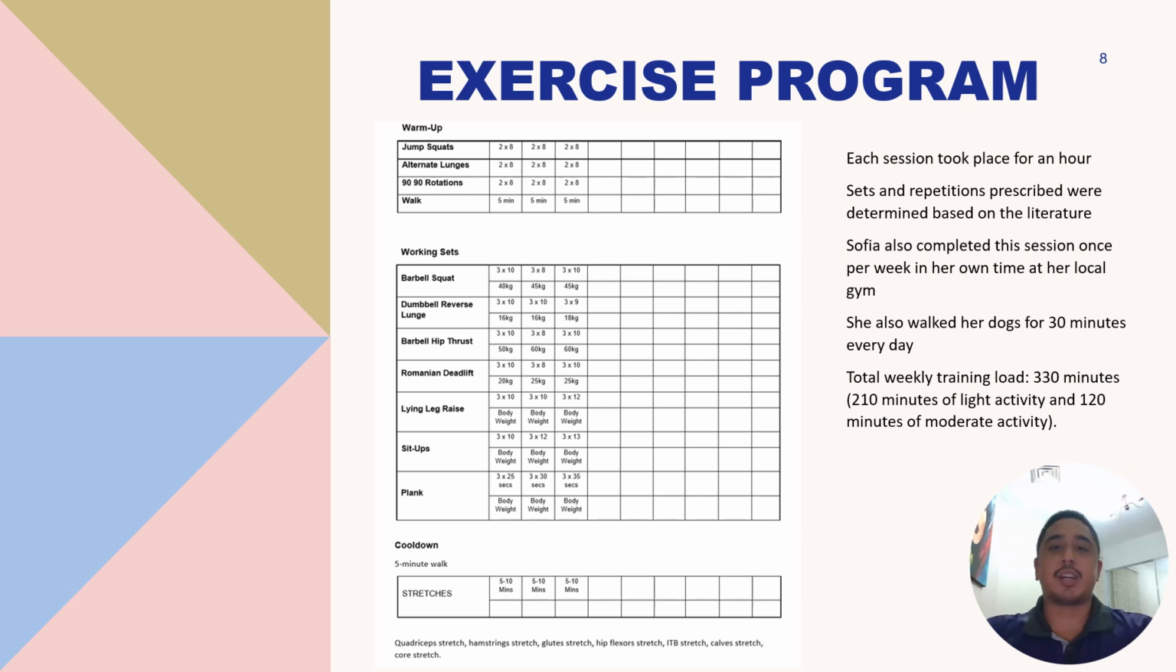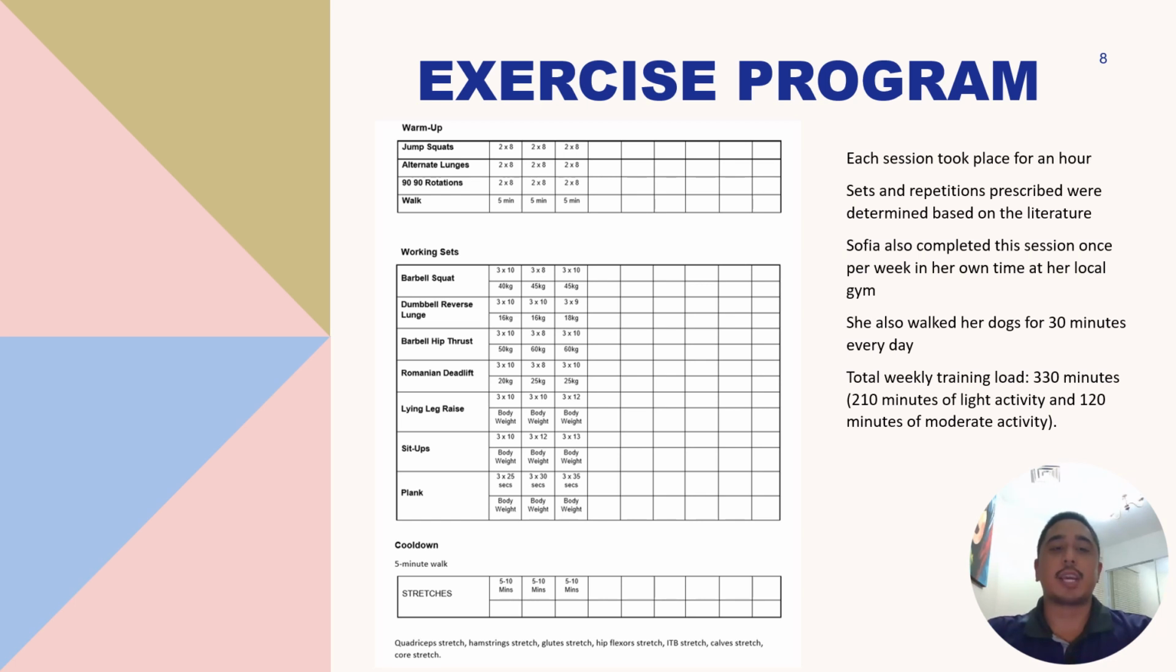The second exercise performed was usually the barbell hip thrust, where we started in the first week with 50 kilos for 3x10, then progressed to 60 kilos for 3x8 in the second week, and finished in the final week with 60 kilos for 3x10. Following this exercise, we moved on to the dumbbell reverse lunge, where Sophia lifted 16 kilos in the form of two 8-kilo dumbbells for 3x10 in the first week, the same in the second week, and then 18 kilos for 3x9 in the third week.